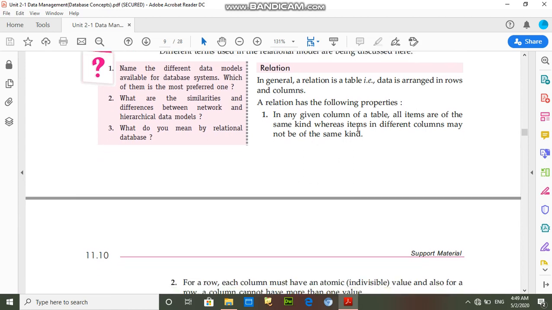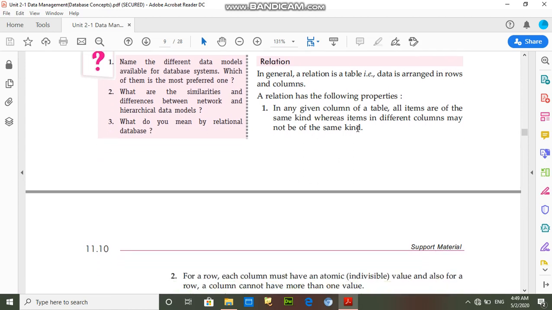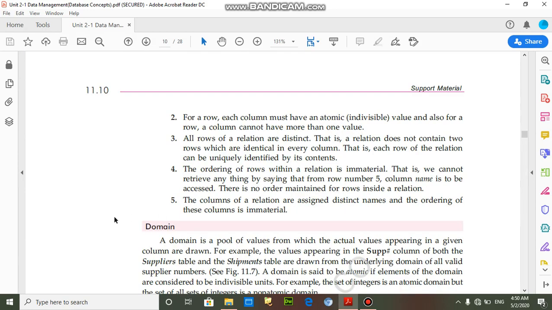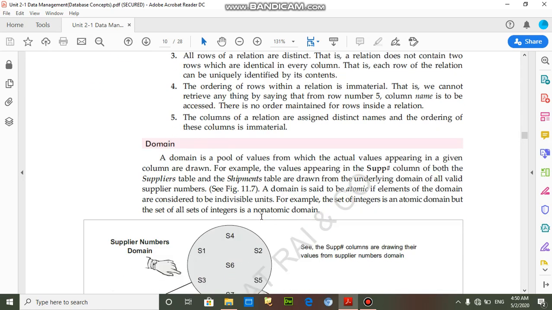All columns of the relation will be unique, and every row consists of unique records. All rows of the relation are distinct. The ordering of the rows within the relation is immaterial. The columns of the relation are assigned distinct names, and the ordering of the columns is immaterial, which means we can't repeat the same column many times.